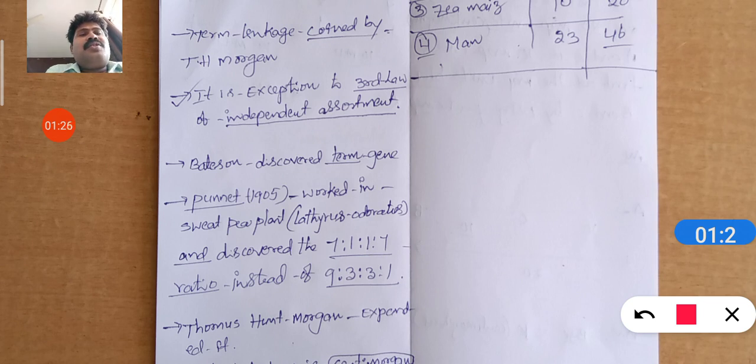It is an exception to Mendel's third law, the law of independent assortment. That means for linkage, the third law of assortment is not applicable. That is very important. And Bateson, one of the scientists, discovered the term gene.